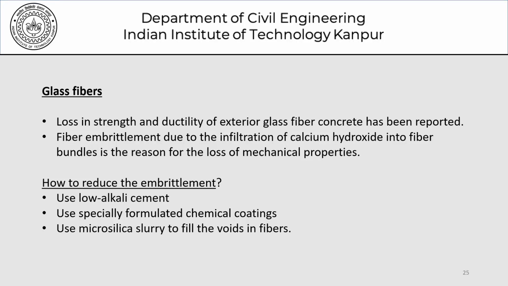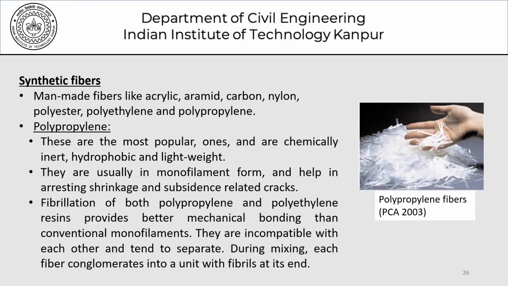So in the case of glass fibers, if there's an issue arising out of the exposure to high pH, obviously the first strategy could be to use low alkali cement. The second strategy would be coating of fibers. The third strategy could be filling up the voids in fibers. So that's something which as engineers we always have to understand: what we want to achieve, what are the hurdles in achieving it, and then how do we go about removing those hurdles.